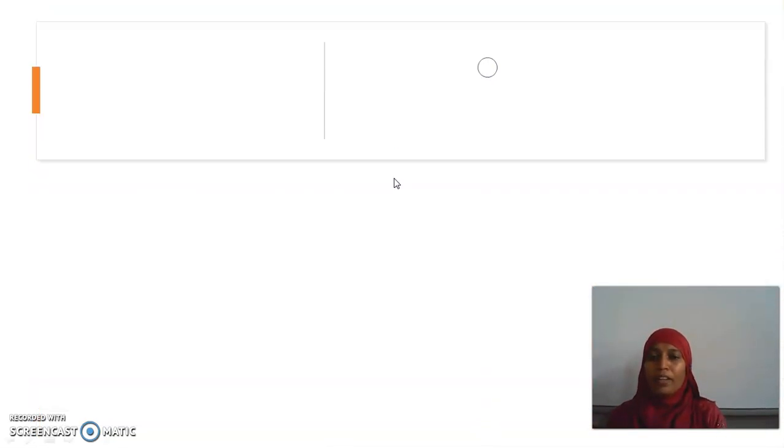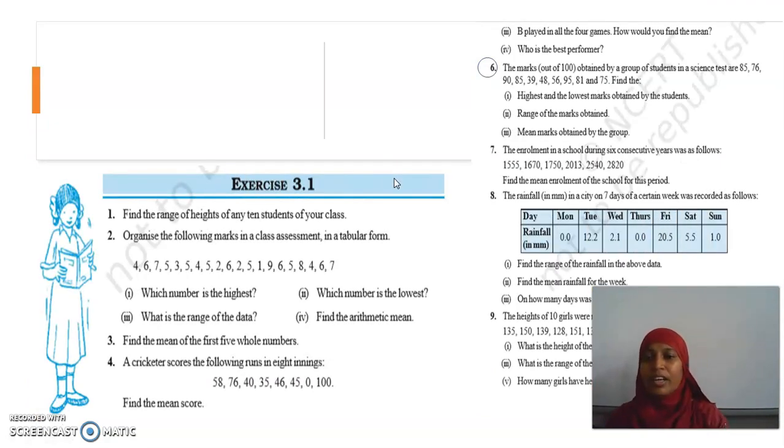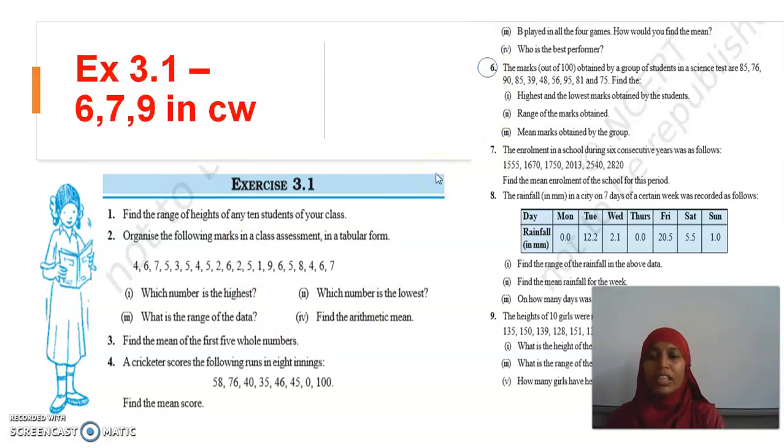Now I will show you the book here. This is exercise 3.1. Here we have completed almost all the problems except 6, 7 and 9. These 3 problems you have to work out on your own. All these are very simple problems. All these problems will involve only 2 objectives: one is range and one is arithmetic mean. You know how to find range and arithmetic mean. You have to do it on your own, neat and clear with proper steps.